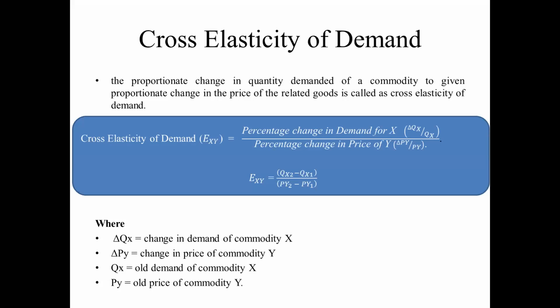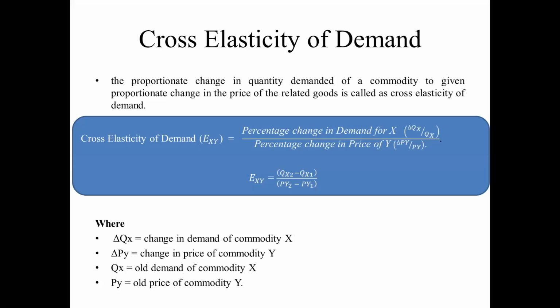See this definition: percentage change in demand for X to the percentage change in the price of Y, product X and product Y. It is represented by EXY.